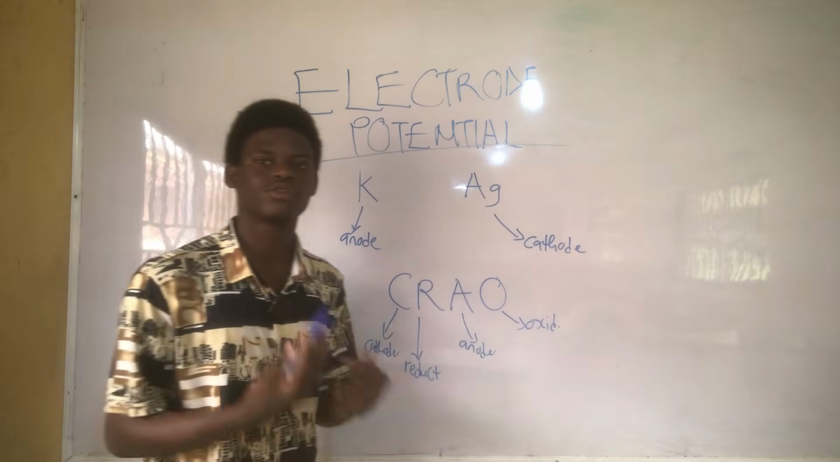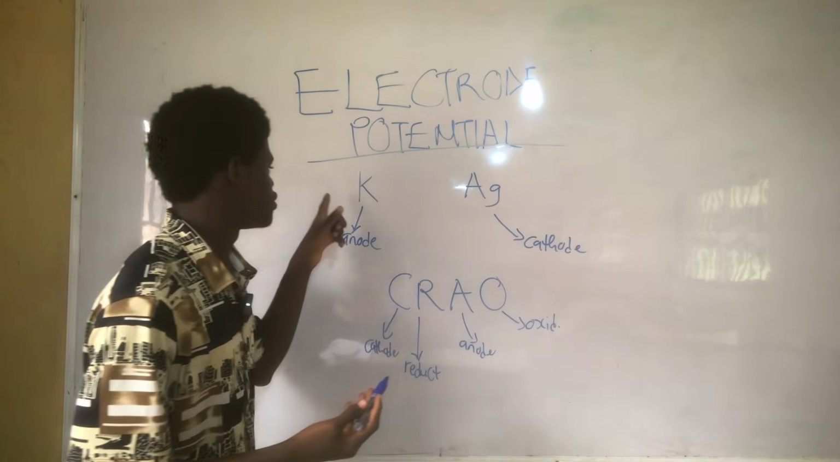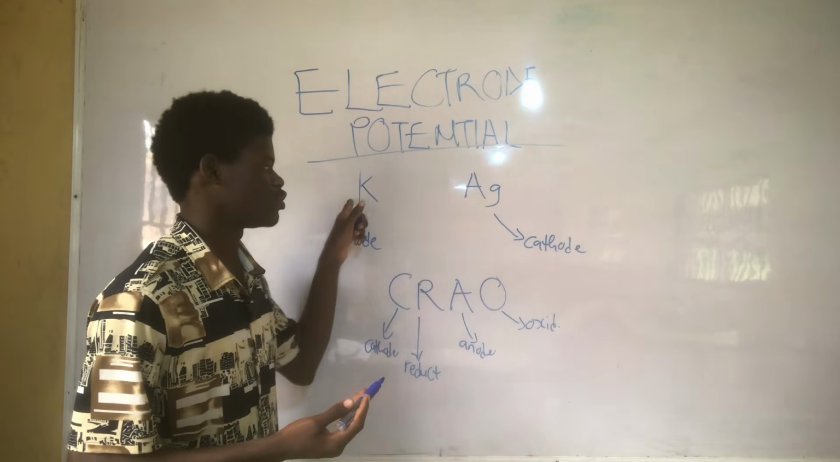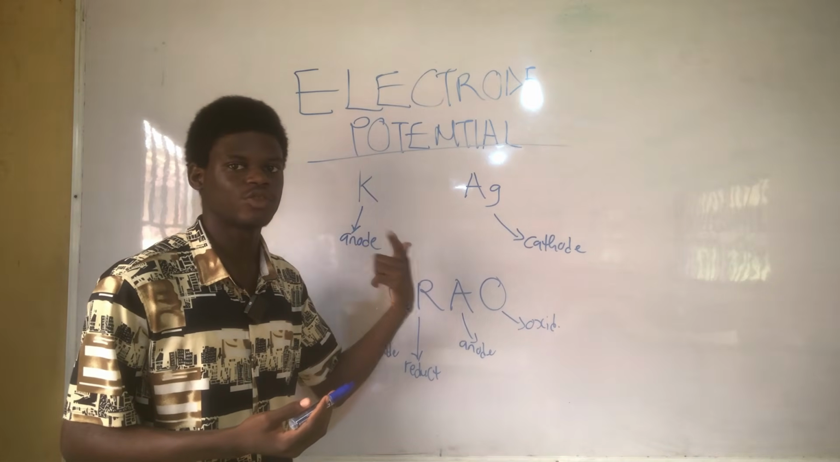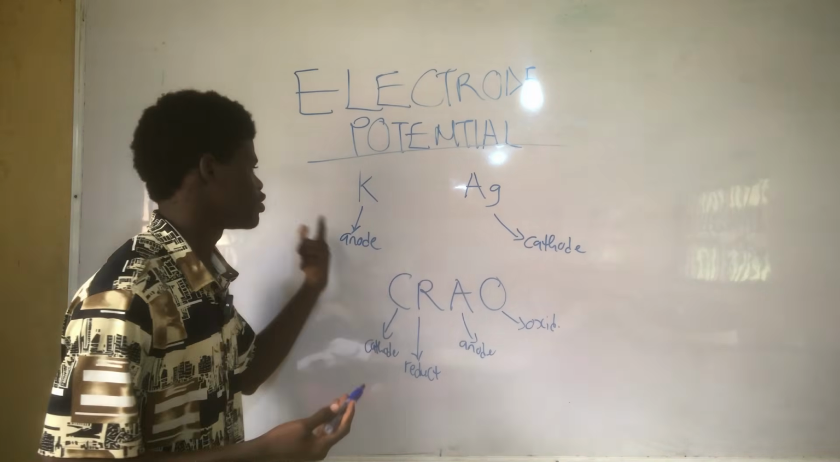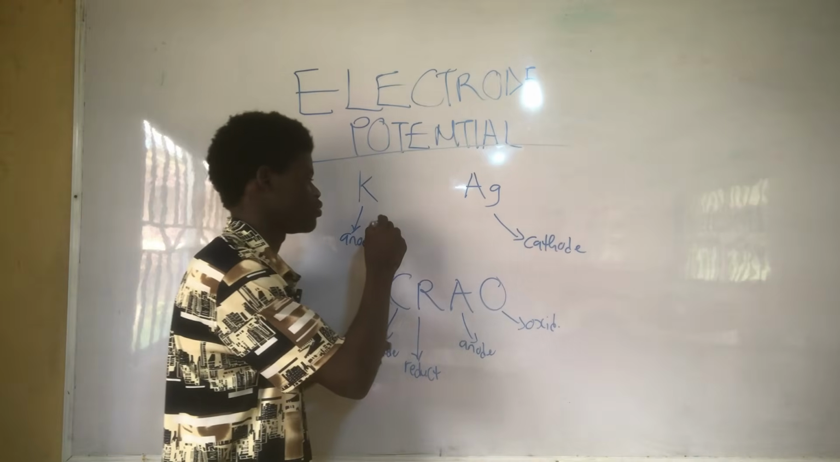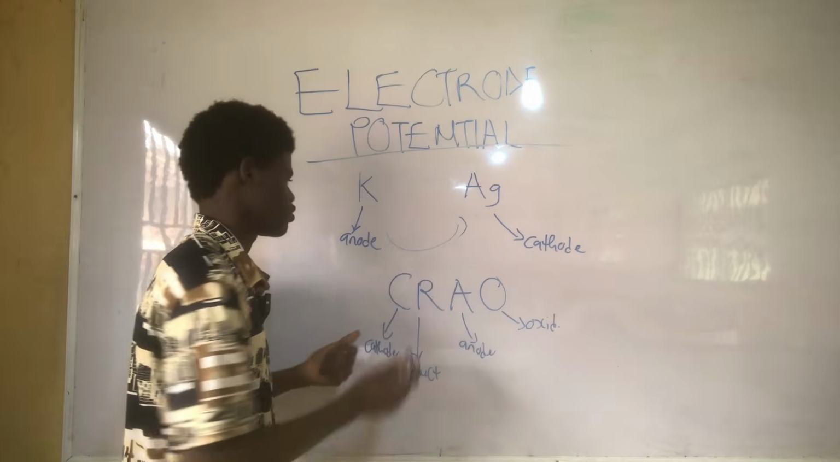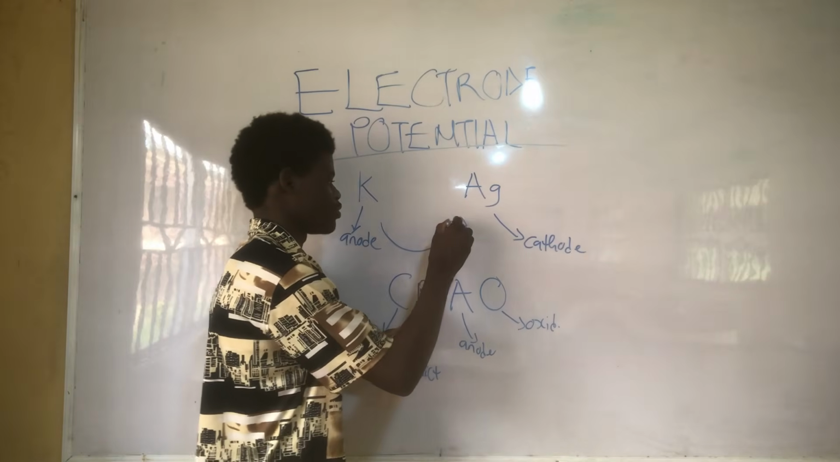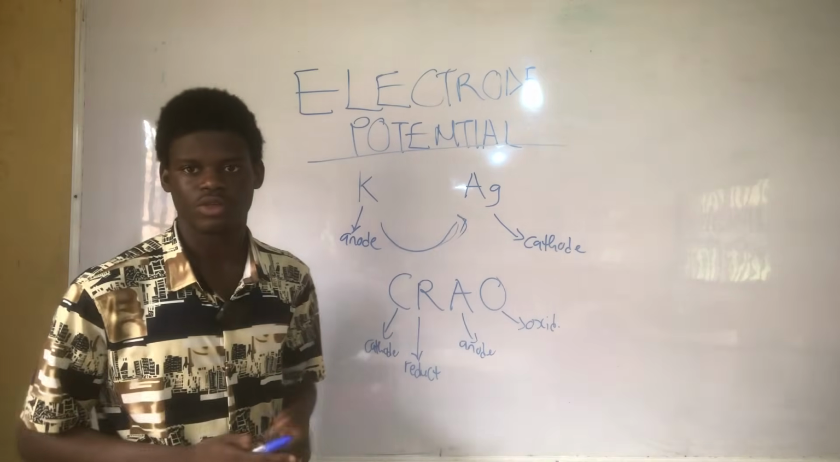And for a spontaneous cell, this will be undergoing oxidation, this will be undergoing reduction. And you should know that oxidation is loss of electrons. That means electrons will move from the anode to the cathode because oxidation is loss of electrons. So electrons will move from the anode to the cathode.